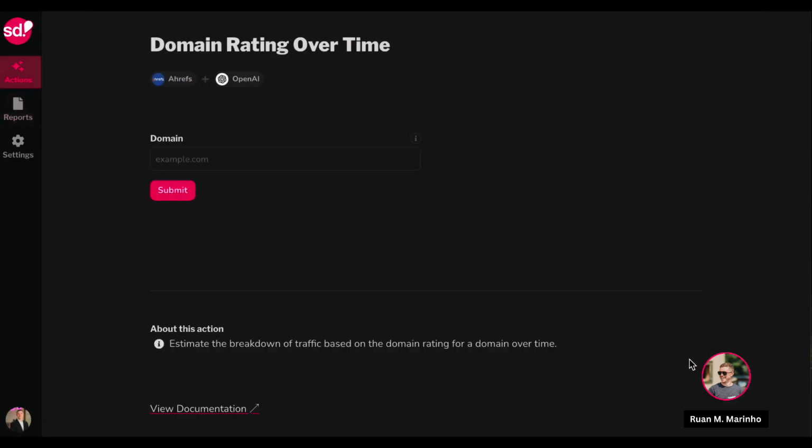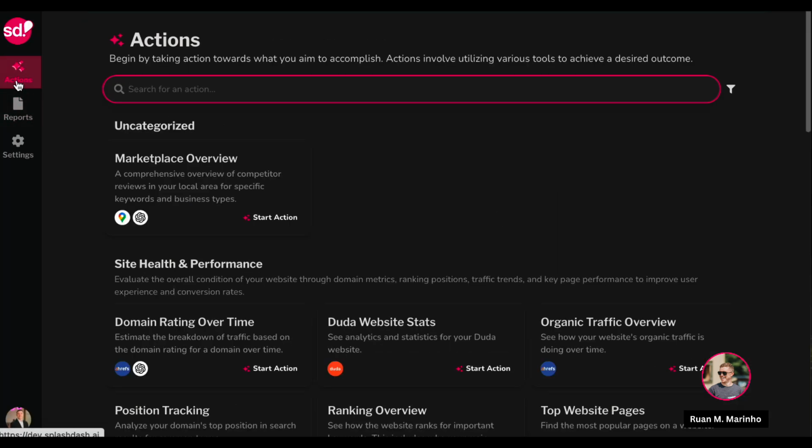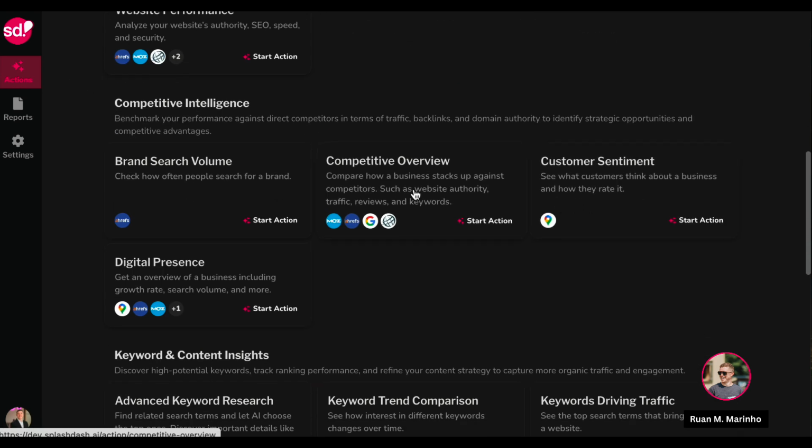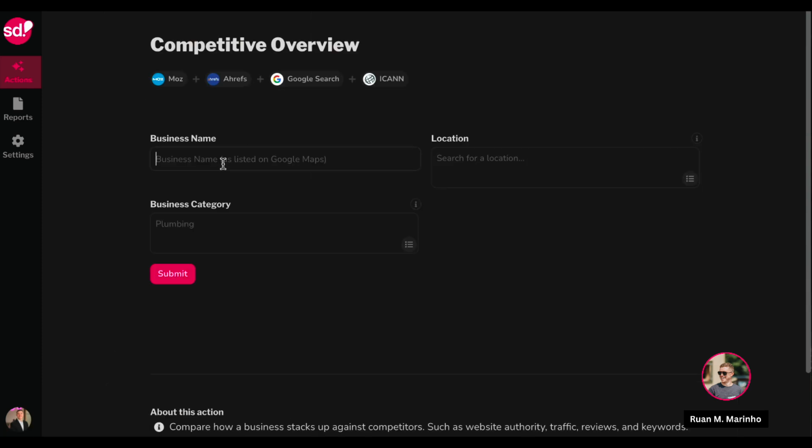Now, I'm going to go ahead and create another report to show you an example of what the tool can do. So in this case, I'm going to run a different report, except I'm going to run something called competitive overview. Competitive overview is going to allow me to put in a business name, put in a location, and put in a category. And then SplashDash is going to talk to multiple integrations at once to show me exactly how I compare to the market and what I need to do to beat the competitors in the market.